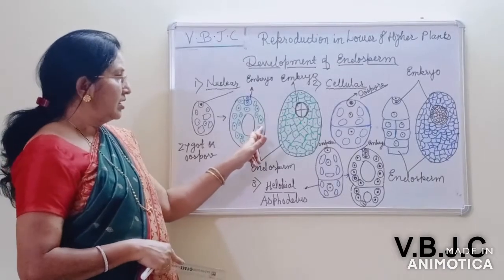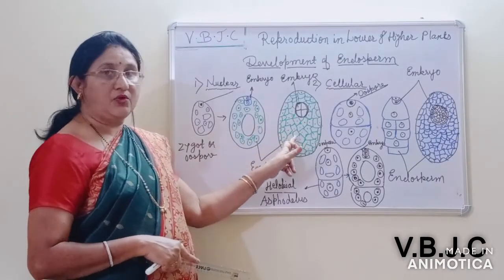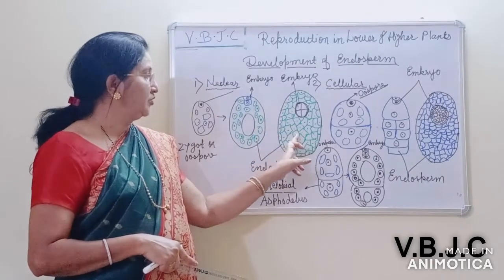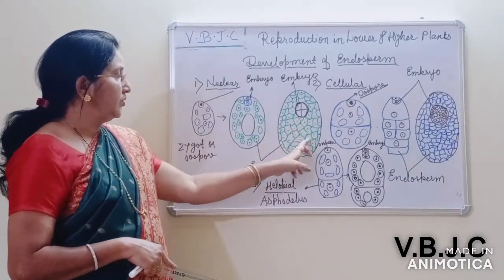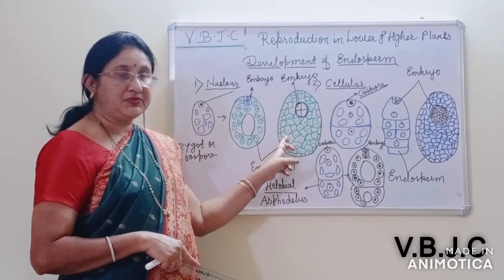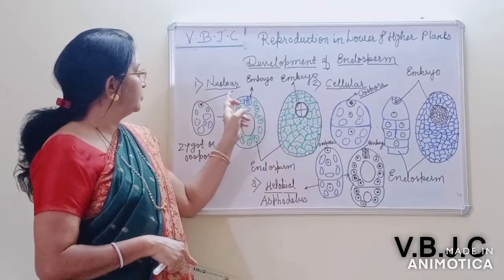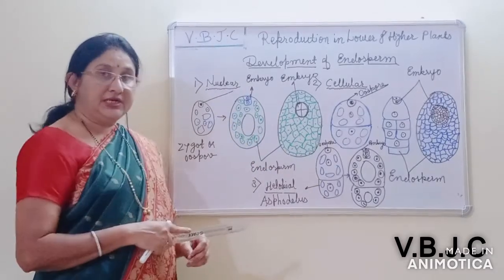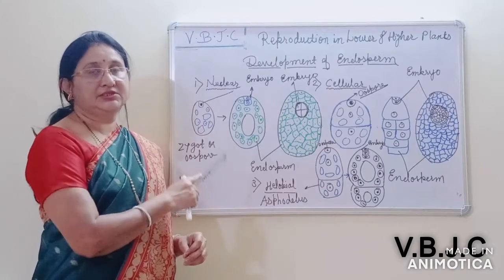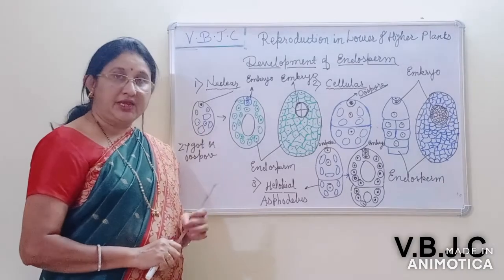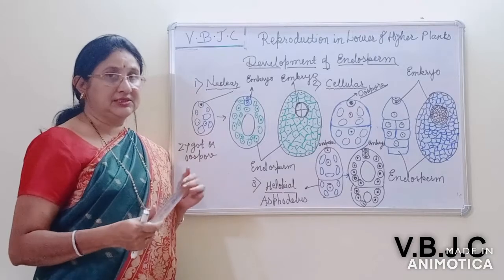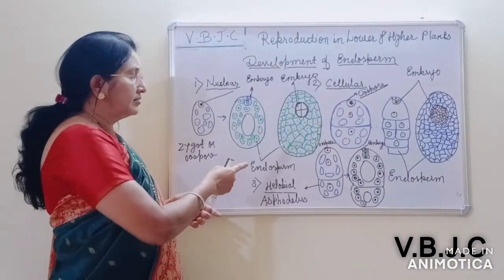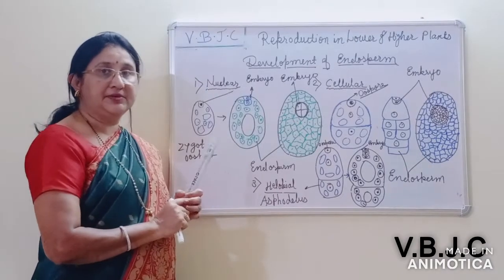Later on, around each nucleus a cell wall is formed. The free nuclear division is followed by cytoplasmic division, and a cellular structure is formed. This type of development is known as the nuclear type of endosperm development. Approximately 146 families have this nuclear type of endosperm. But in some cases the cellular type of development is incomplete.